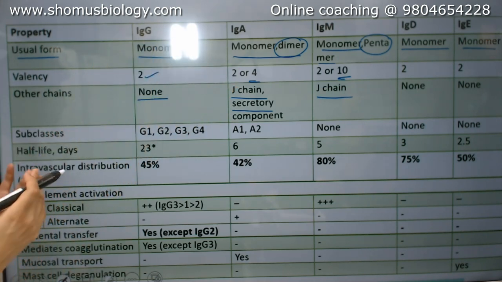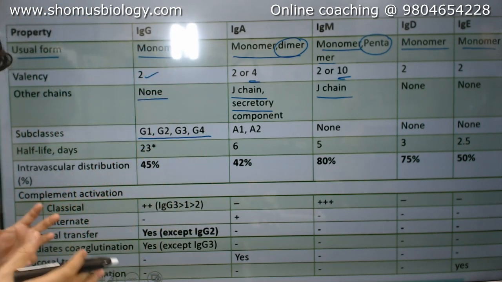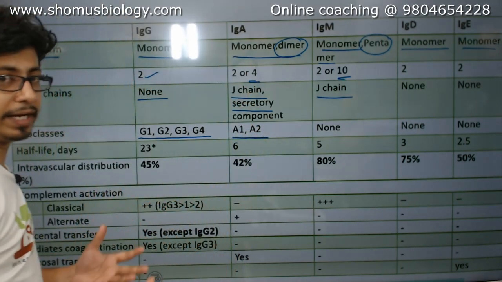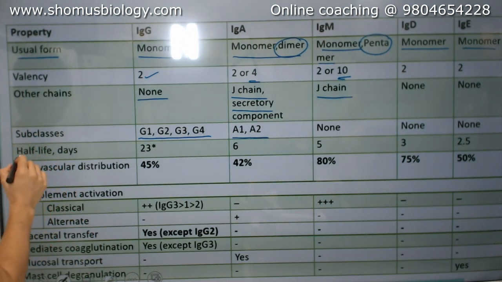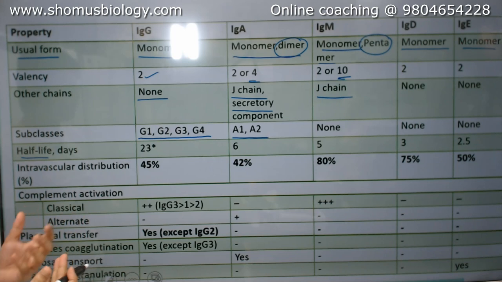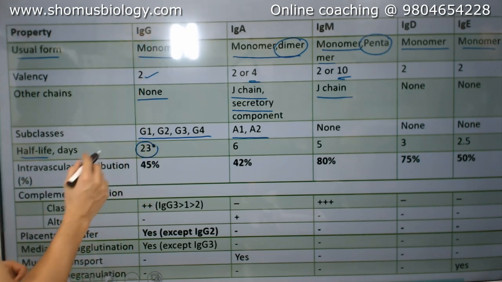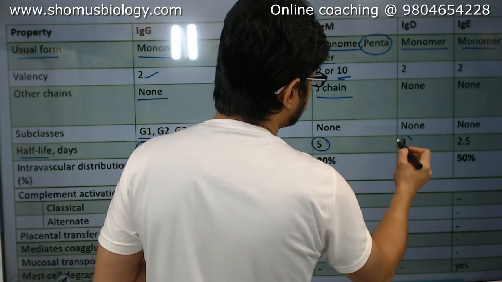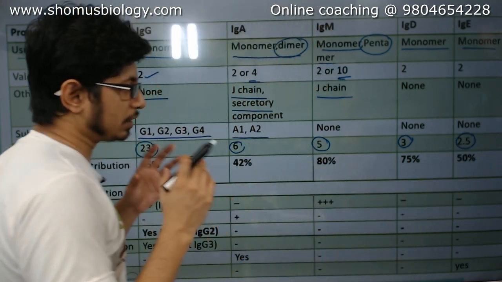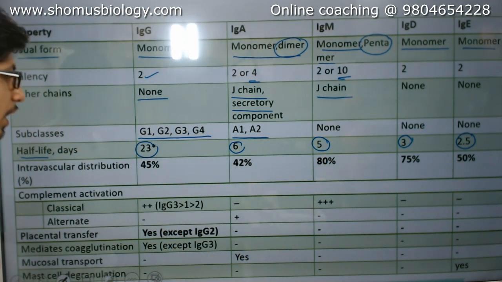What are the subclasses? You may or may not read it. IgG has 4 subclasses, G1, G2, G3, G4. IgA has 2 subclasses, A1 and A2, and the others, IgM, D and E, don't have any subclasses yet. Half-life means in how many days 50% of them are present in the blood from birth to destruction. IgG has a maximum half-life of 23 days, IgA 6 days, IgM 5 days, IgD 3 days, and IgE 2.5. So the most short-lived antibody is IgE, and the most long-lived antibody is IgG.